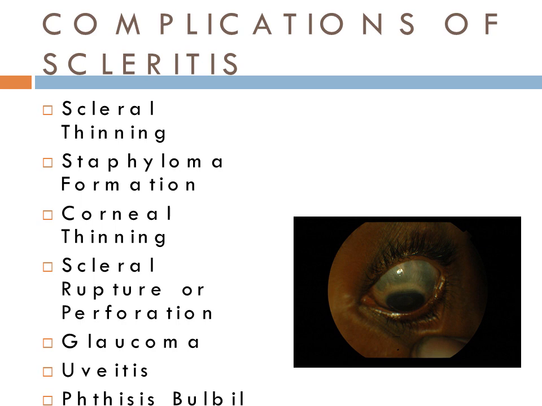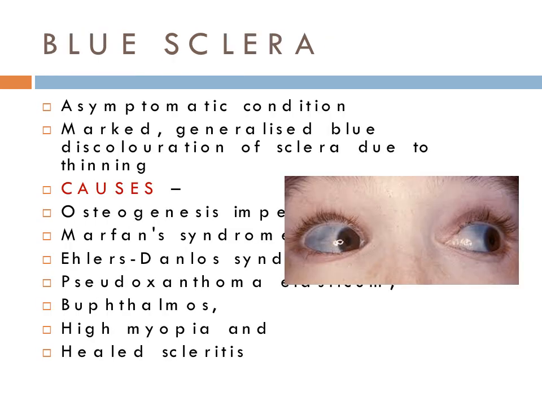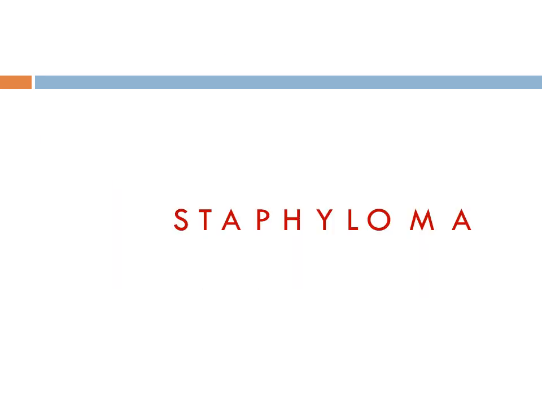Coming to complications of scleritis, first is scleral thinning, staphyloma formation, corneal thinning, scleral rupture or perforation, glaucoma, uveitis, phthisis bulbi, and cataract. Blue sclera. It is an asymptomatic condition, generalized blue discoloration of sclera due to thinning. Causes can be osteogenesis imperfecta, Marfan syndrome, Ehlers-Danlos syndrome, pseudoxanthoma elasticum, buphthalmos, high myopia, and healed scleritis.